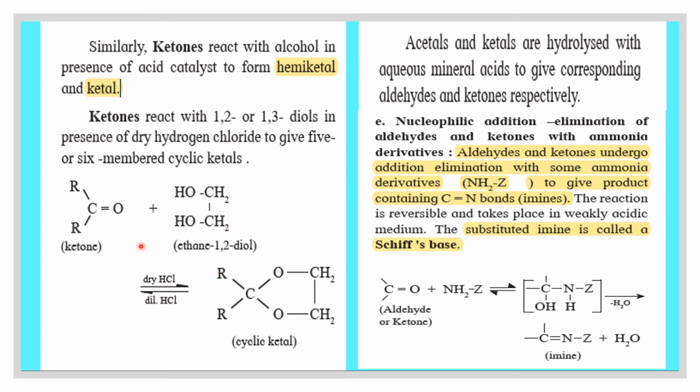When it is reacting in the presence of dry HCl, a molecule of water is eliminated, that is, 2 hydrogen atoms from 2 hydroxyl groups and an oxygen atom from the carbonyl group are eliminated as water, and the carbonyl carbon gets attached to the oxygen atom of the hydroxyl group and forms a cyclic ketal.